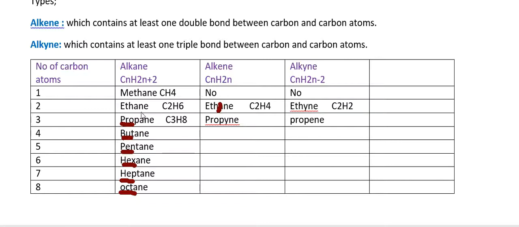Similarly, for propane, prop from three carbon atoms and ane from alkane.